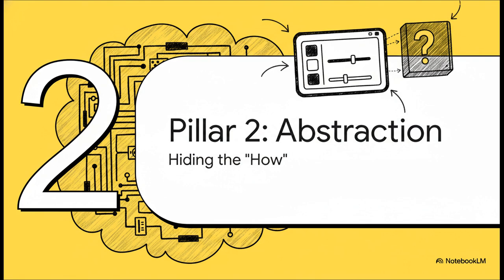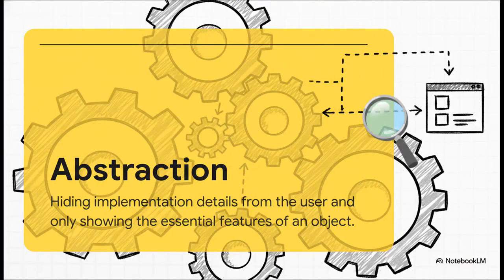So if encapsulation is all about bundling things together, abstraction is about hiding all the messy details to keep things simple for the user. The whole idea here is to only show what's absolutely necessary. You give the user or another programmer a really simple interface to work with while all the complicated logic is happening behind the scenes. This makes the code so much easier for other people to use and to understand.